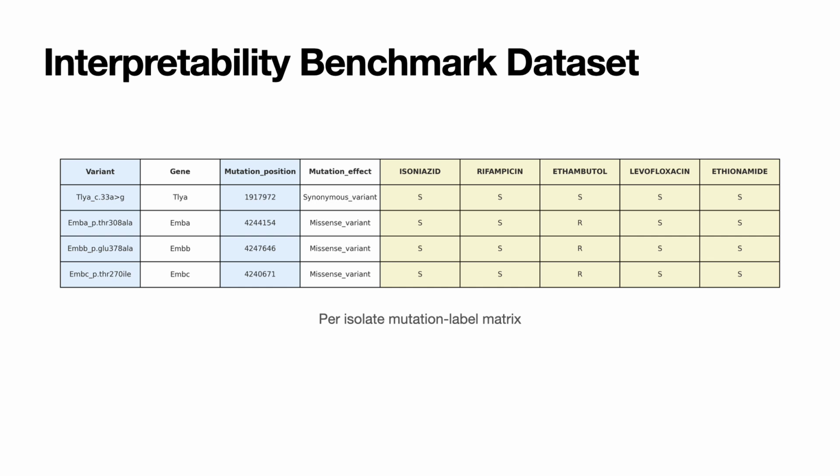Just an idea of what the interpretability dataset looks like: given a strain, there are different mutations within that strain, and we label each of these mutations as resistant or sensitive to a drug or not.